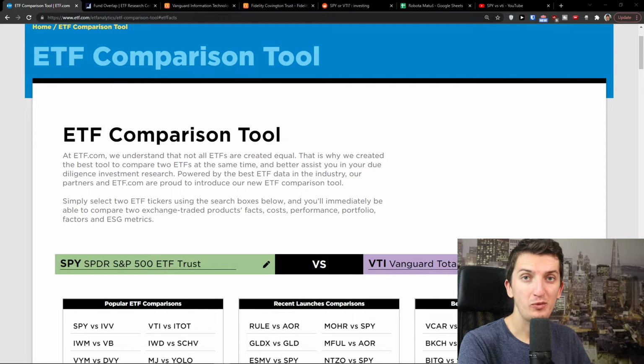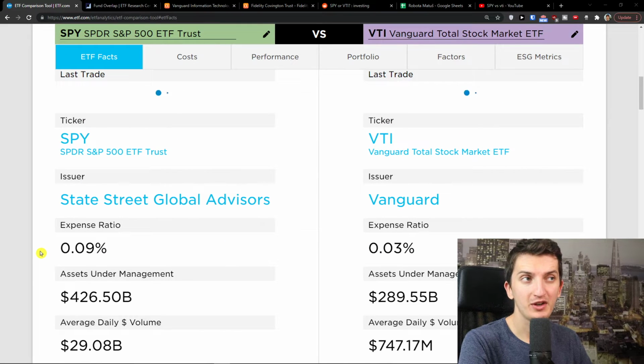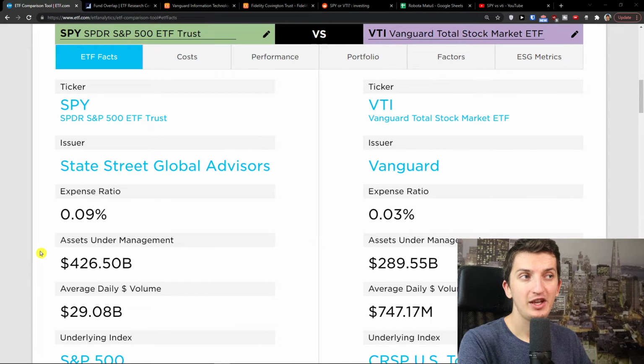Now, SPY and VTI. When you come here to the SPY, you can see clearly that the issuer is different compared to the VTI. The issuer for VTI is Vanguard, for SPY it is State Street Global Advisors. Then you see a difference also in expense ratio. It's 0.09 compared to the expense ratio of VTI, 0.03. On the one hand, that's not too much, but it's going to make a little bit of difference, because let's say you have $10,000 invested, you would pay $9 for SPY, and $3 in fees on VTI.